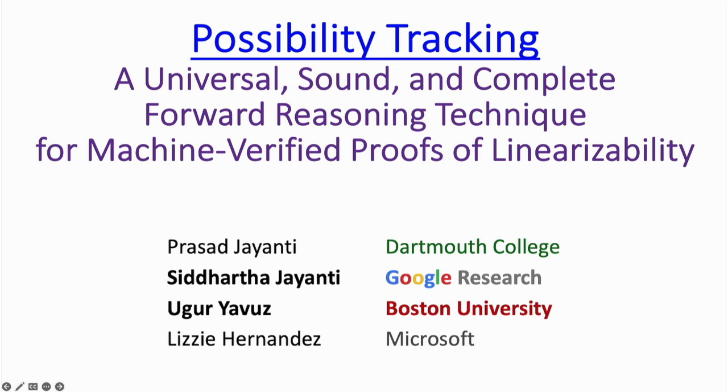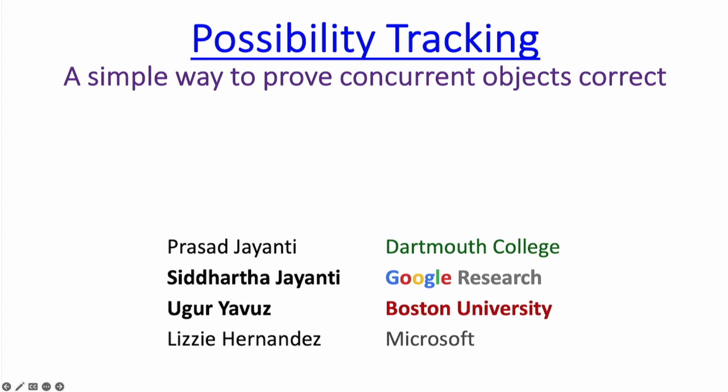Thank you. Hi, everyone. I'm Siddhartha Jayanti from Google Research. My co-author, Yavuz, and I will be presenting this paper on possibility tracking, which is joint work with Prasad Jayanti of Dartmouth and Lizzie Hernandez of Microsoft. The informal and perhaps more informative title of our paper is A Simple Way to Prove Concurrent Objects.